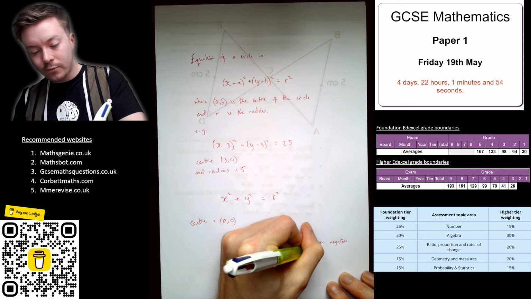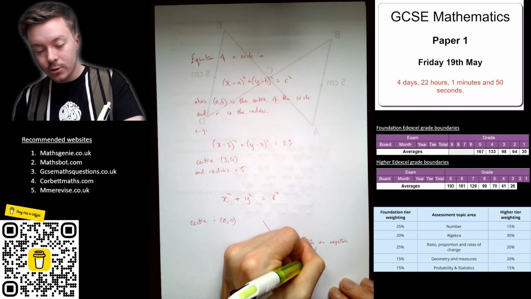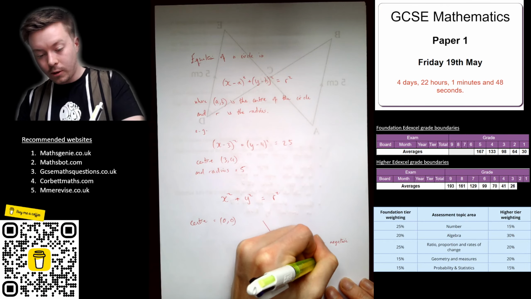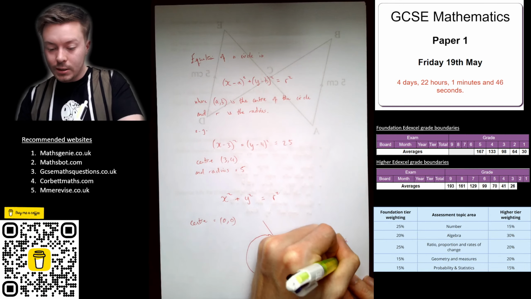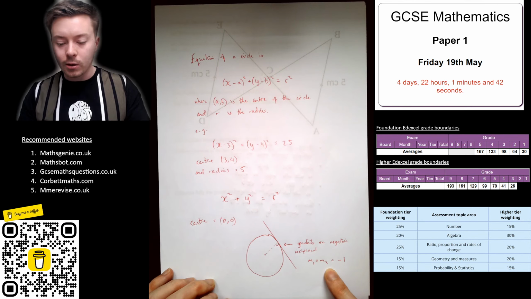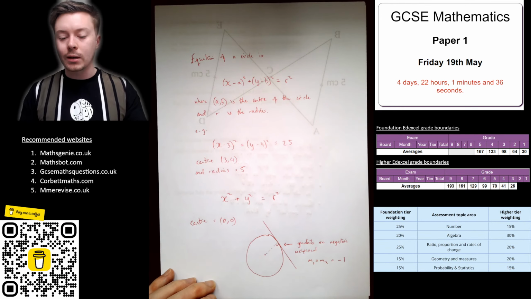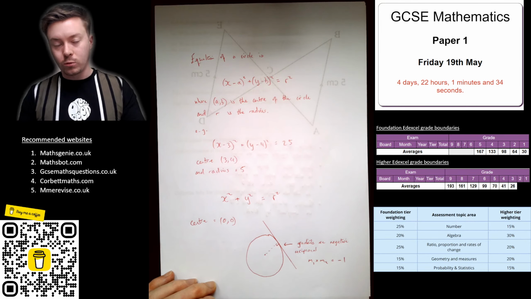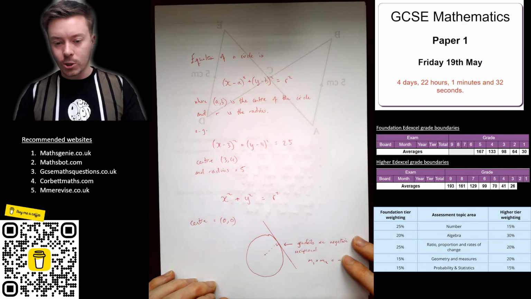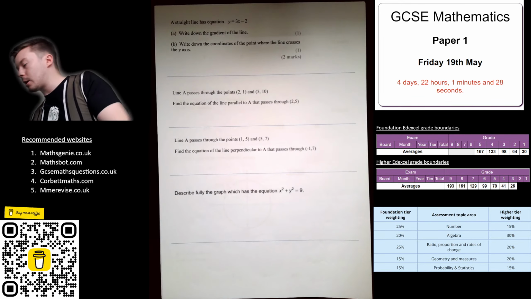And the negative reciprocal, what that means is if you times your gradients together, so gradient 1 times by gradient 2, you need to get negative 1. And that's how you show that gradients are perpendicular. You need to basically do this with your numbers. So 2 times negative a half gives you negative 1. You need to write that down to show that 2 lines are perpendicular, if you get a question like that. Okay, right, enough talking and explaining about all of that.